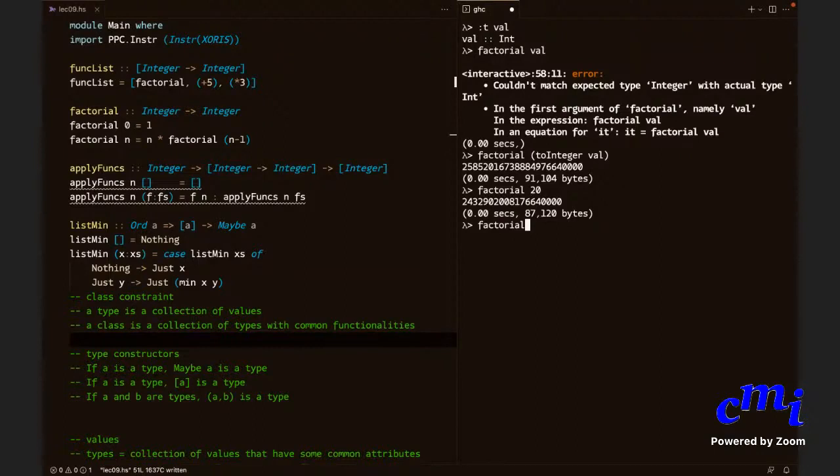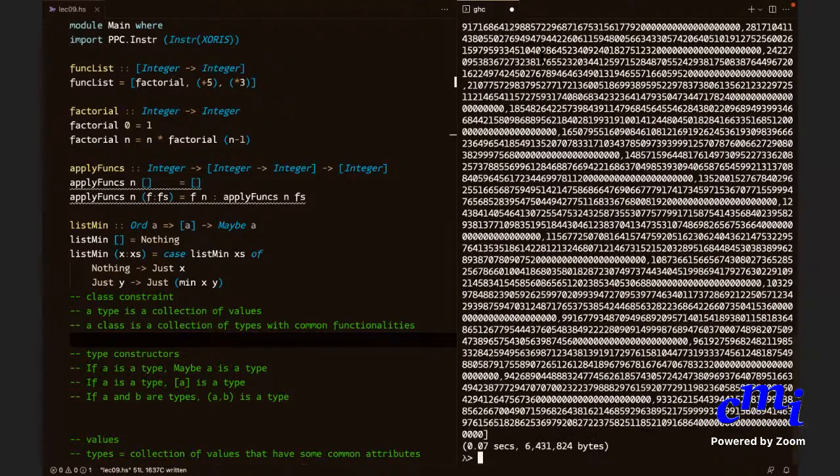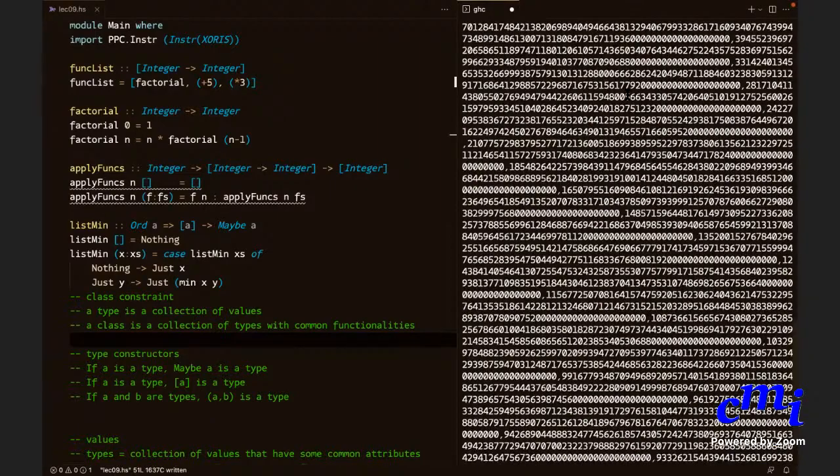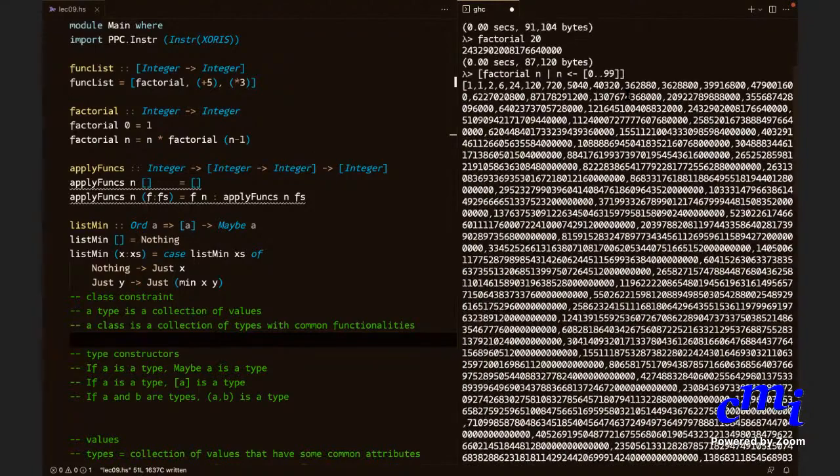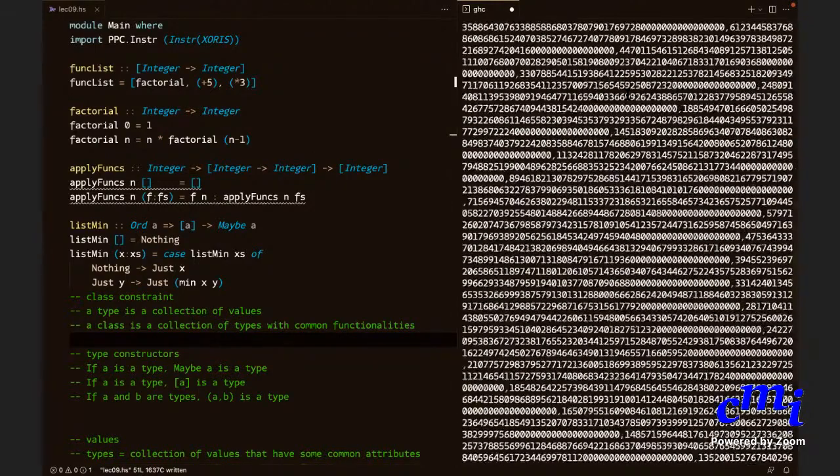If you really want to do it, you should do it this way: factorial n for n from 0 to 100. Then that's fine. It will now display everything. So there are other ways of doing it, but not directly as a function.